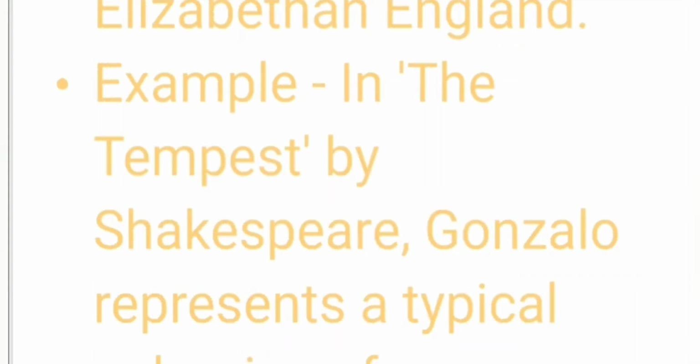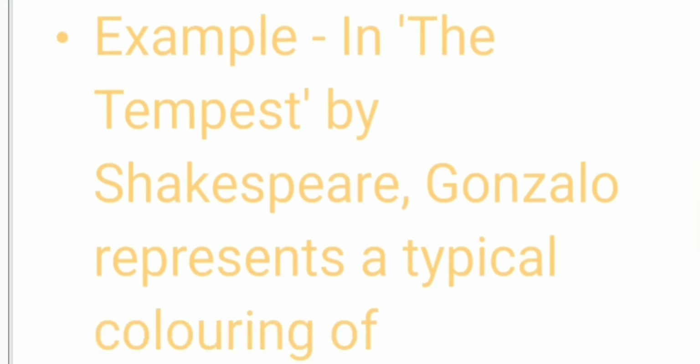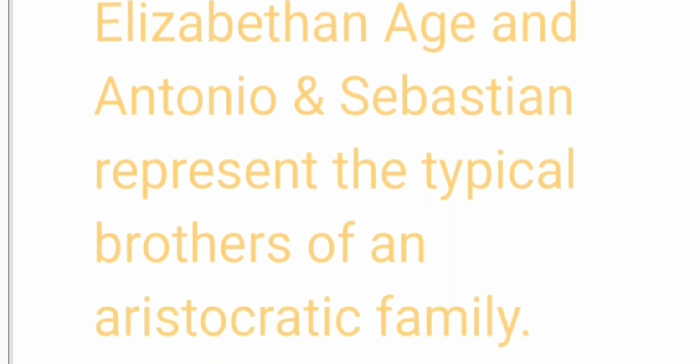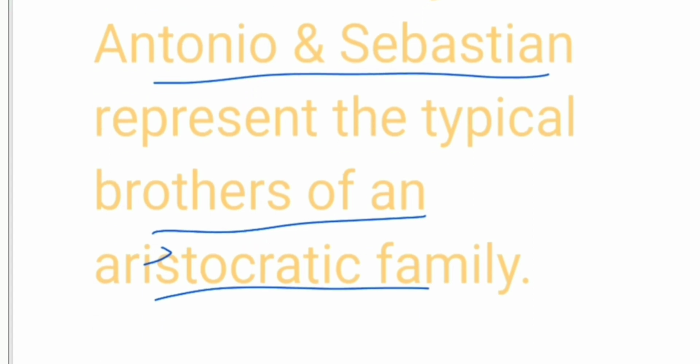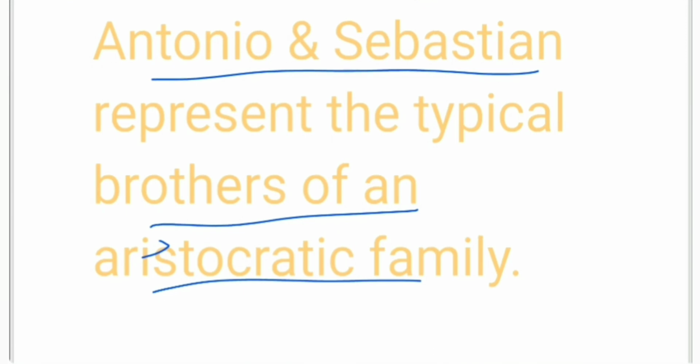For example, in The Tempest by Shakespeare, Gonzalo is a character who represents a typical courtier of the Elizabethan age, and Antonio and Sebastian represent the brothers of an aristocratic family. So you see the shades of that period in those characters.